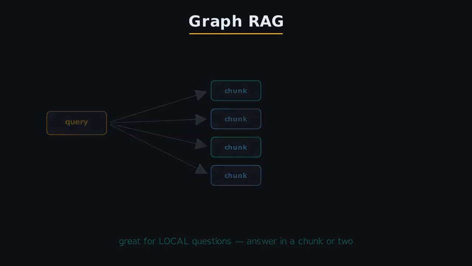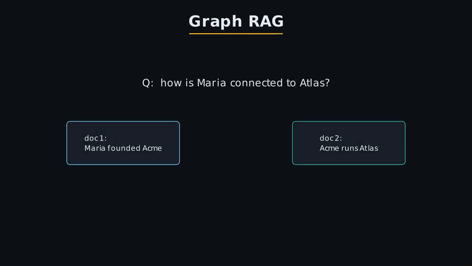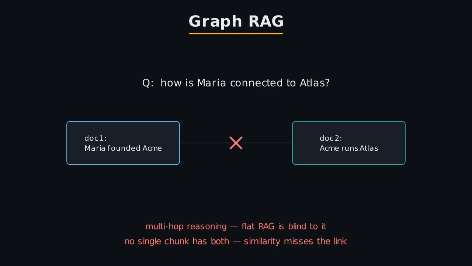But ask this: how is Maria connected to Project Atlas? Maria founded Acme, and Acme runs Atlas. But that link is split across two different documents. No single chunk mentions both, and the bridging fact isn't even similar to your question, so similarity search simply misses the connection. This is multi-hop reasoning, and FlatRag is blind to it.